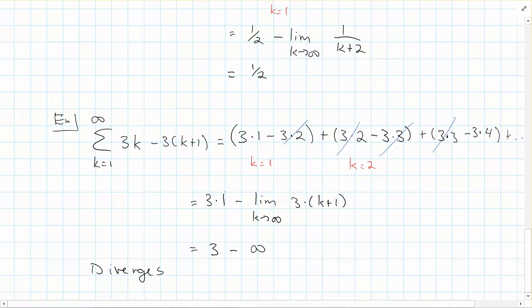You have to do this. First off, you have to verify that it's telescoping, like I've done on all the examples here, and show that the terms cancel out in the middle. And then evaluate the first term minus the limit of the second term, and see what that actually gets you. All right, so that actually wraps us up on section 8.3.